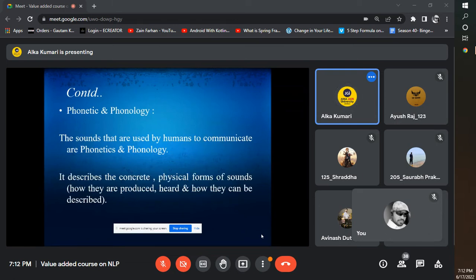For example, whenever we ask some query on Google Assistant, how will Google Assistant recognize that query? It is part of natural language processing, and at that time the system will recognize the sounds of the human being as phonetics. The sound which is used by human beings to communicate with the system or with another person is known as phonetics.